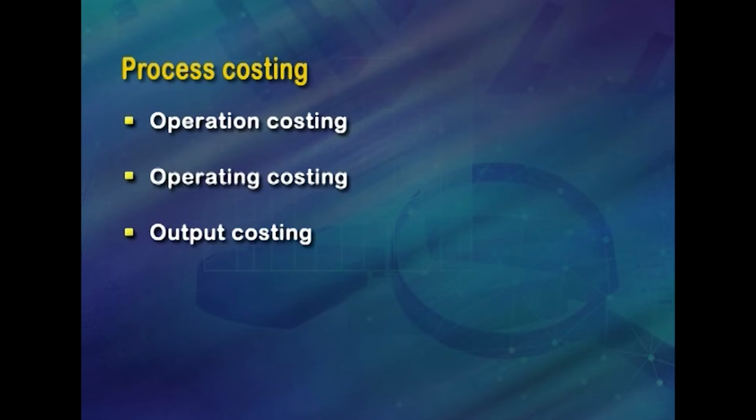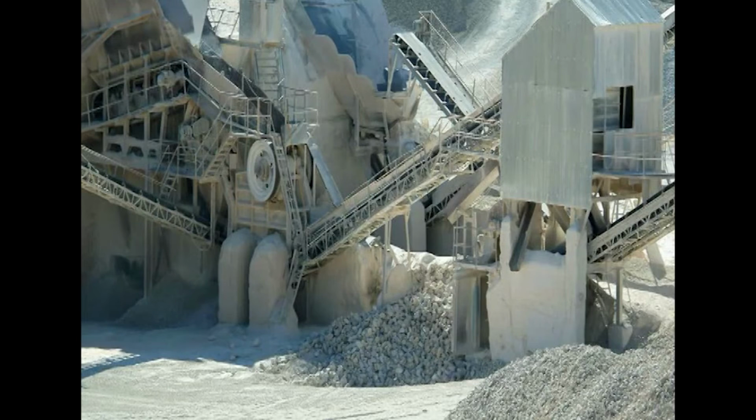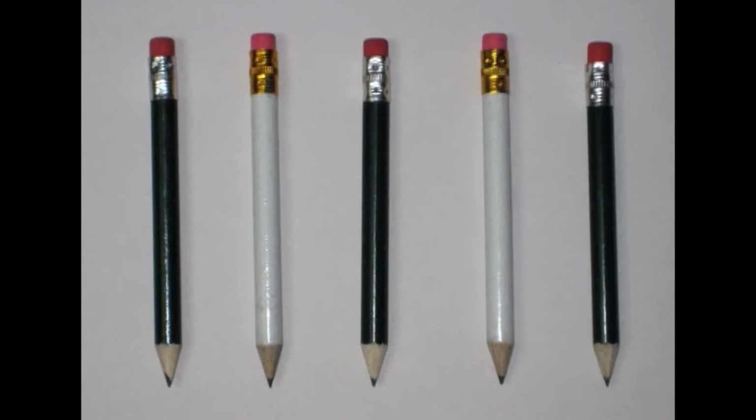The third is output costing. It is also called unit or single costing. This method is applicable where a concern undertakes mass and continuous production of a single unit or two or three types of similar products or different grades of the same product. Under this method, cost per unit is measured by dividing the total cost by the number of units produced. Output costing is used in industries like cement, pencils, etc.